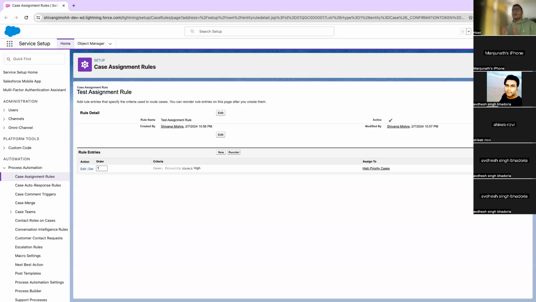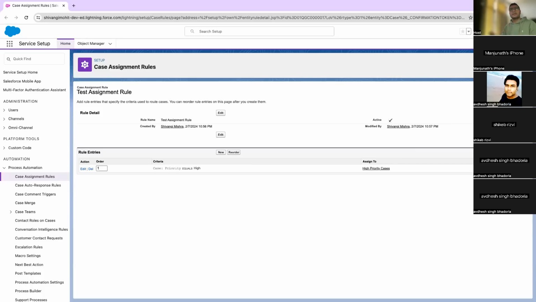So to avoid any of those bad practices in your org, you can take advantage of Omni-Channel. This will automate your process. This will automatically assign cases to your agents. Plus, it provides a lot of flexibility in terms of how you do that.